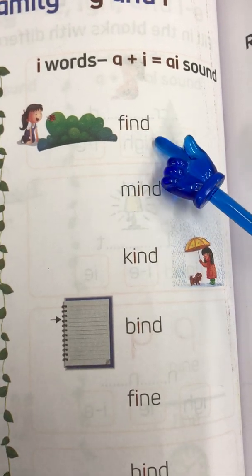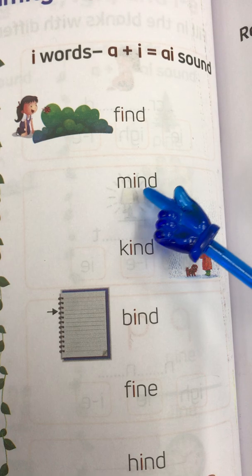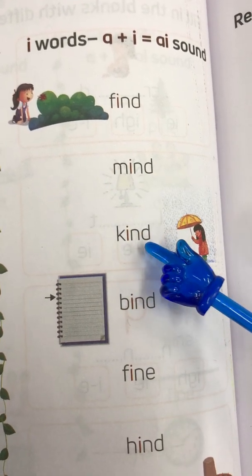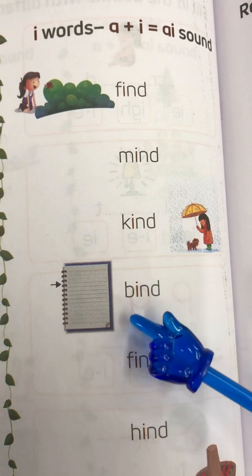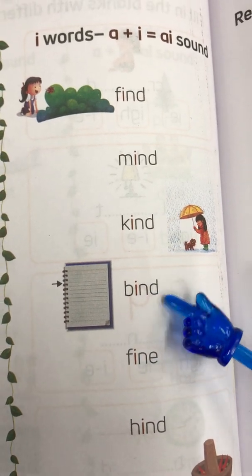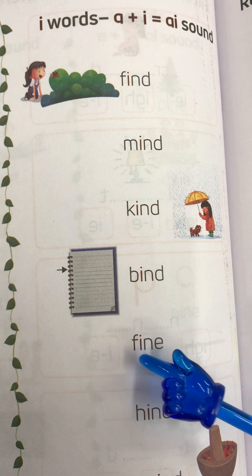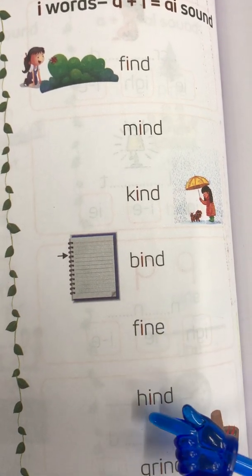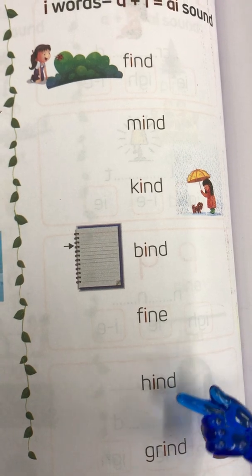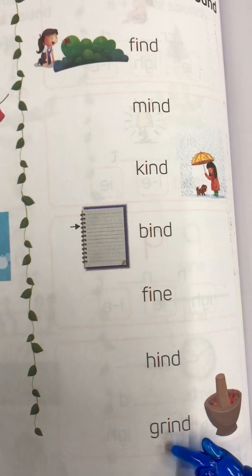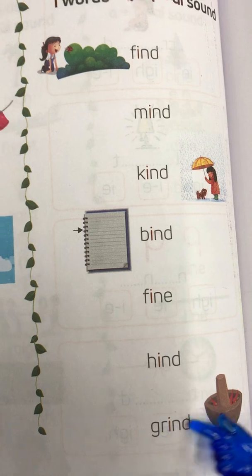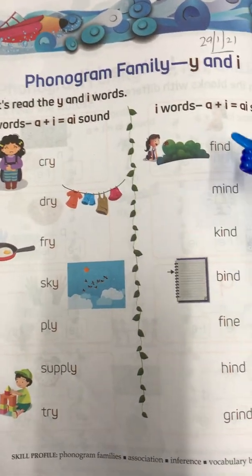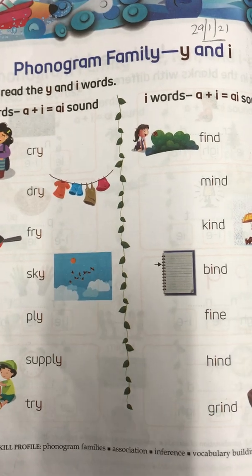Now I words with I sound. Find, mind, kind, bind, fine, hind, grind. So these are Y phonogram words and these are I phonogram words.